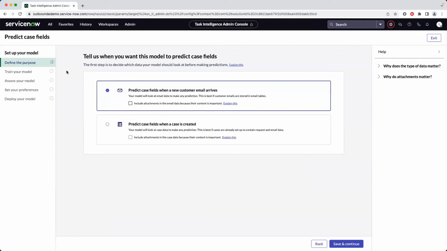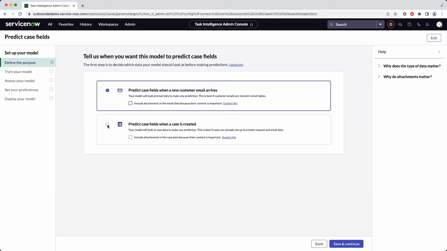The first step is to define whether we are making the predictions when a new email arrives, and that's based on my historical email data, or if I want to predict the case on the case record itself. Now, if you are already bringing your emails into cases, you could choose either option. But what you have to consider is whether all the data in your email is being carried to the case. So for example, if you think that the subject line and the recipients is not copied to the case, and that's valuable information to make predictions, then you want to go with email.